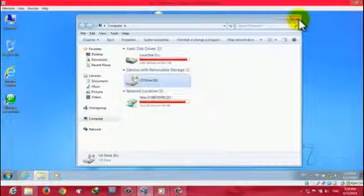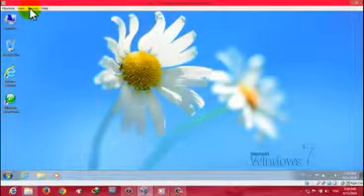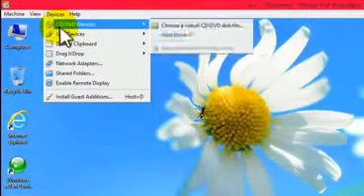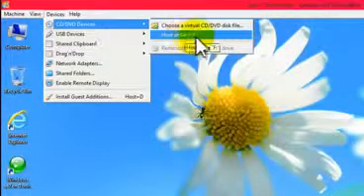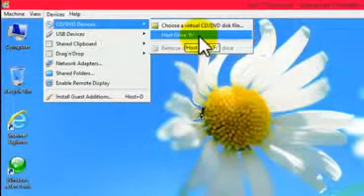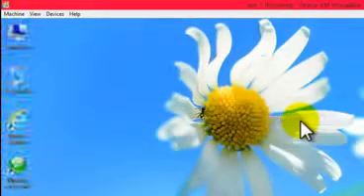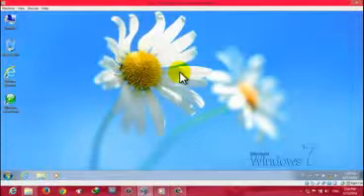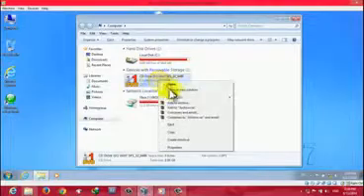So now I will show you how to share your DVD or CD-ROM to your virtual machine. To do that, click on Devices, then CD DVD devices, then click on host drive. Now you can see here is the Windows 7 DVD.